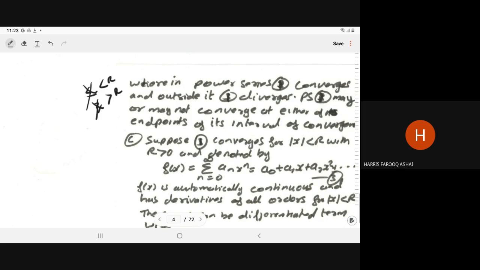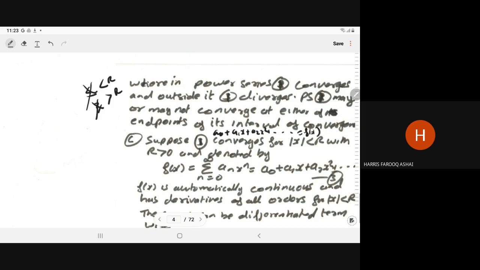So now we have the interval of convergence of the series. Now suppose the series, whatever series you have taken, a_0 + a_1 x + a_2 x^2 and so on, converges for a particular value R, that is mod of x less than R, with R greater than 0, and we denote it by f(x).